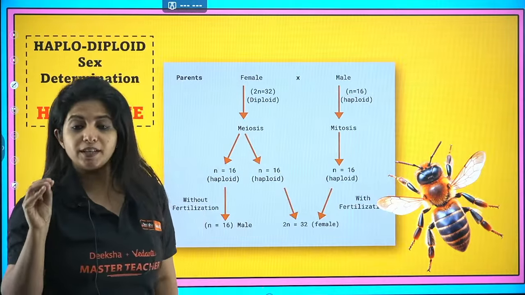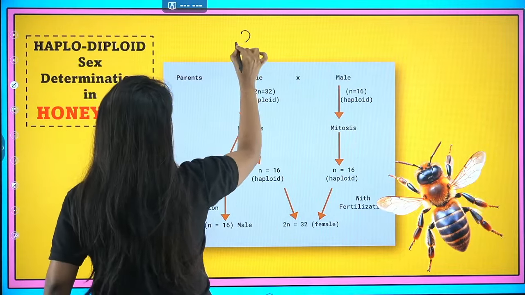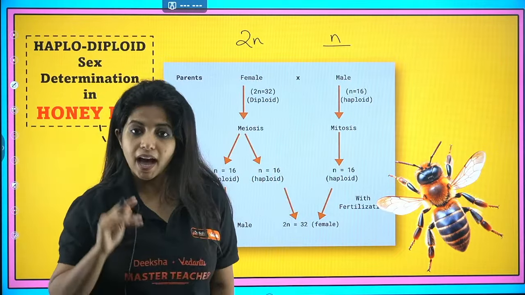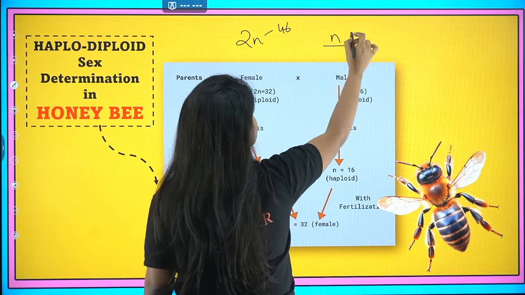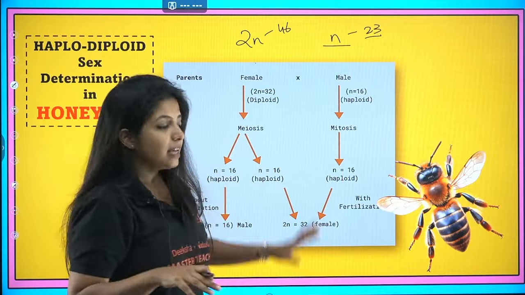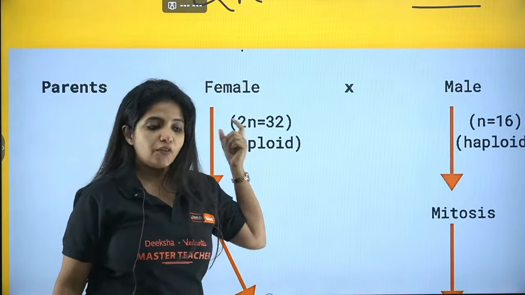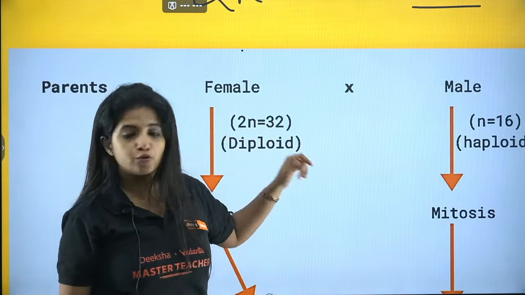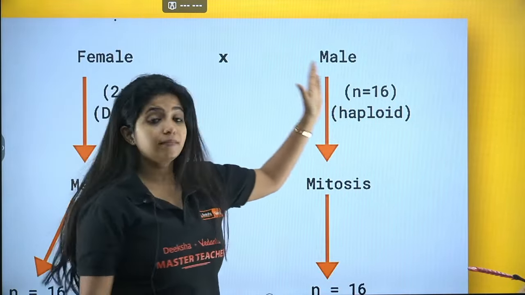So over here in haplodiploid sex determination, just understand. Diploid means you have double the number of chromosomes, that is 2N condition. Haploid means half of it, that is N condition. So if I say that we have 46 chromosomes, our gametes usually have 23 chromosomes, that is half of it. Now in the case of honeybees, the females are going to be diploid. For them, 2n is 32 chromosomes. In the case of males, n is equal to 16 chromosomes, that is half of it.